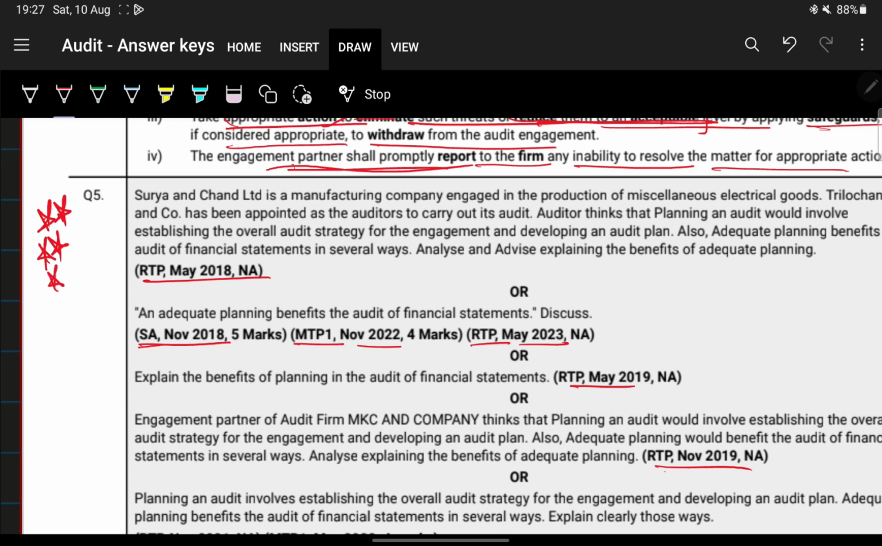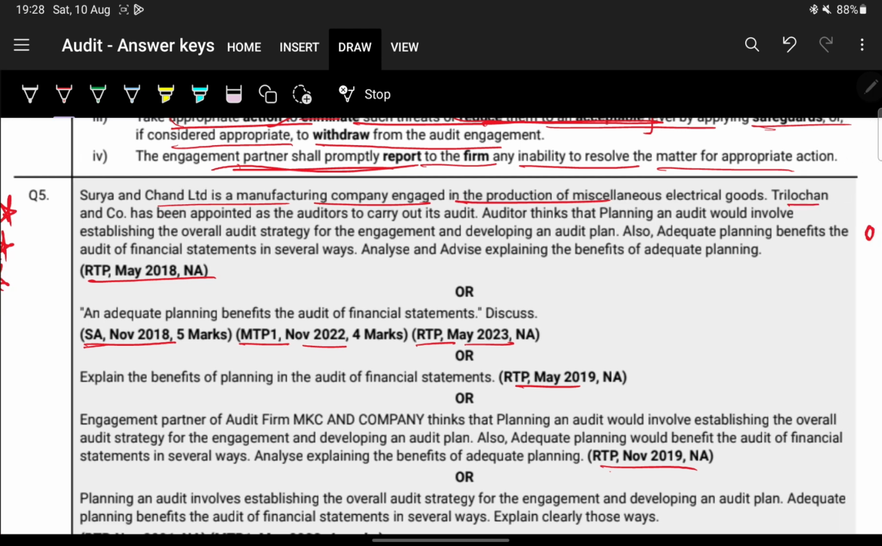Okay, very, very important. Surya and Chand Limited is a manufacturing company engaged in the production of miscellaneous goods. Trilochan and Company has been appointed as the auditors to carry out its audit. So we are doing the audit of Surya and Chand, and Trilochan and Co is the auditor. Next, the auditor thinks planning an audit would involve establishing an overall audit strategy for the engagement and developing an audit plan. So technically till here it's correct. Till here we don't find anything wrong.